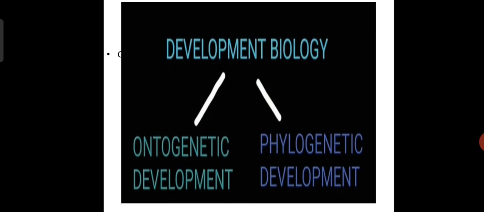For example, if we take both the chick and human embryo, they go through a stage where they have slits and arches on their neck that are identical to the gill slits and gill arches of fish. Therefore, in the 19th century, Ernst Haeckel proposed the theory that ontogeny repeats phylogeny. But this theory has been rejected by modern biologists because there is no supporting evidence. This is about ontogeny. Phylogeny means the evolutionary history of organisms.